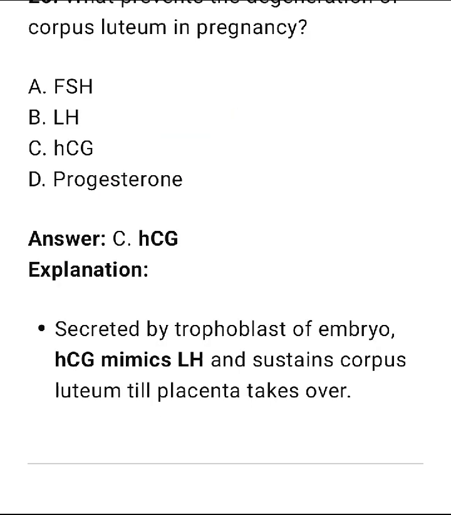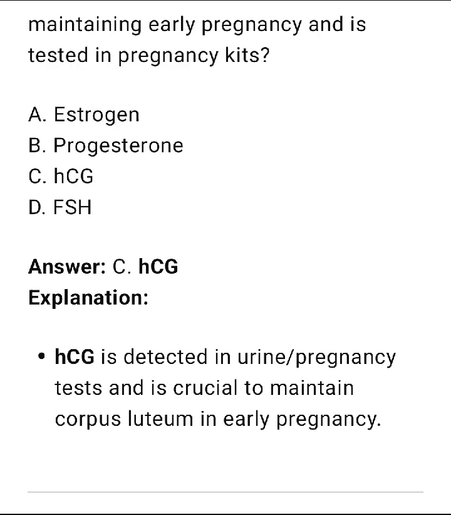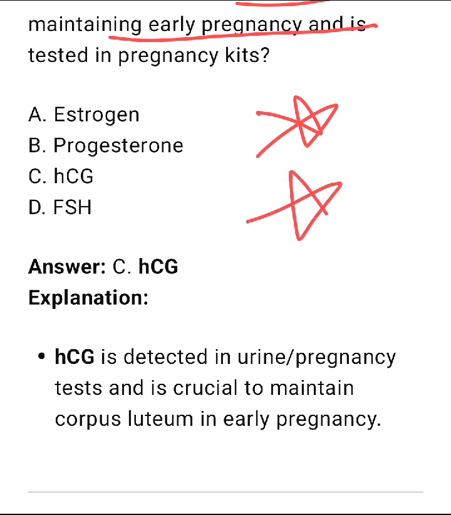What prevents the degeneration of the corpus luteum in pregnancy? So if fertilization takes place and the embryo is formed, the embryo releases HCG, which prevents the degeneration of the corpus luteum. So option number C is the correct one. Which hormone is essential for maintaining early pregnancy and is tested in pregnancy kits?